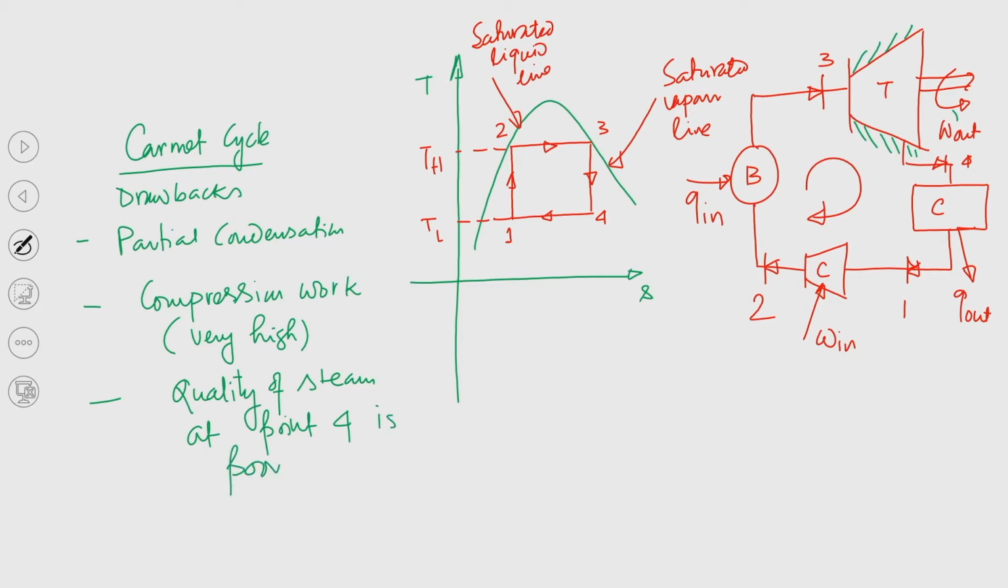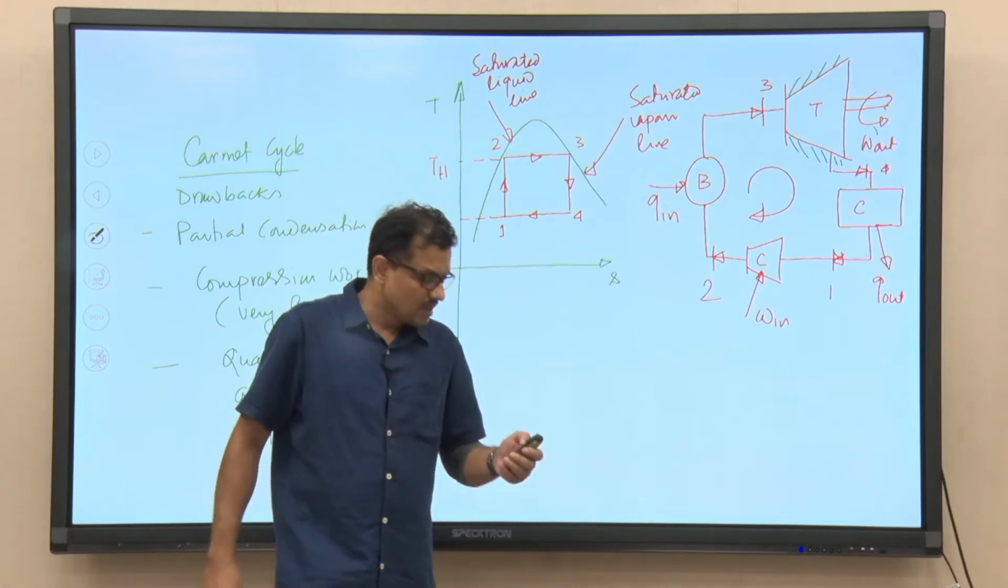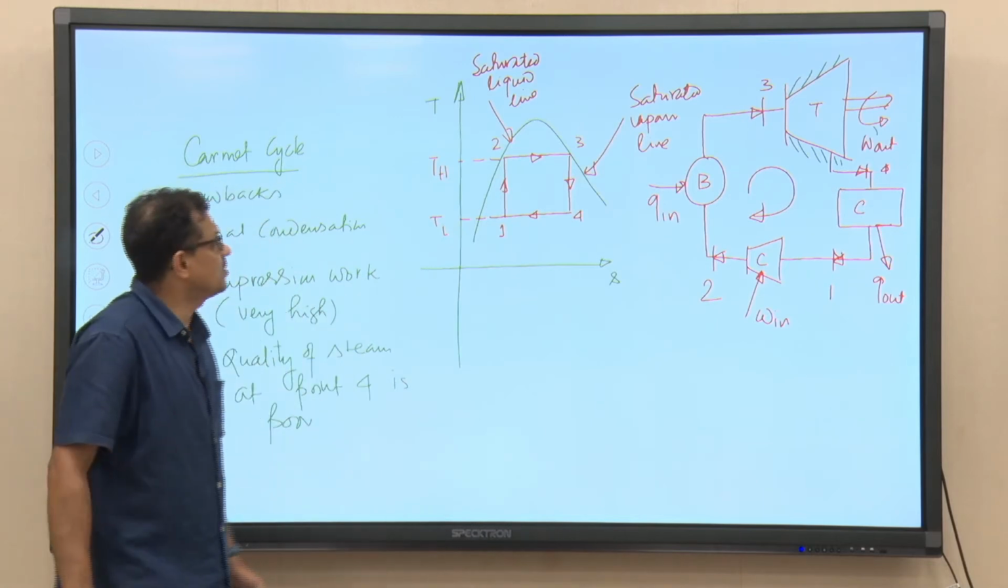So, having had a discussion on these drawbacks, next we should move to discuss the ideal Rankine cycle.